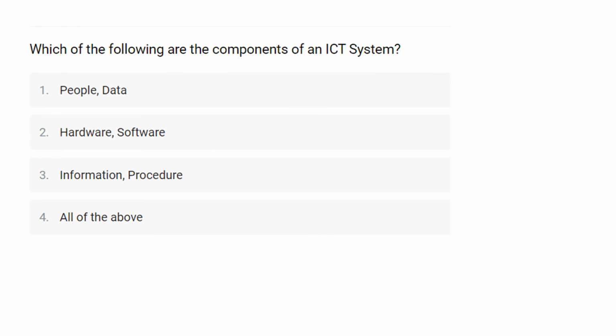Which of the following are a component of ICT? So here in this question they are asking you the components of ICT, for which the first option is people, data, second one is hardware, software, third is information, procedure, and the last one is all of the above. If we see the components of ICT, there are 6 components. The first one is people, then data, then procedure, then hardware, then software, and the last one is information. And all these 6 things are included under the option.